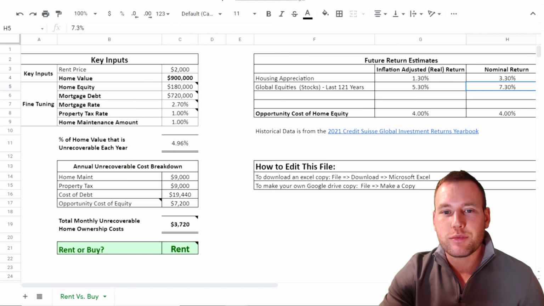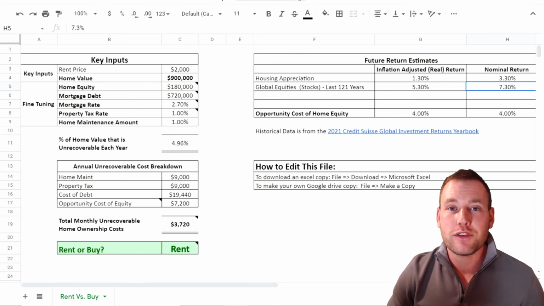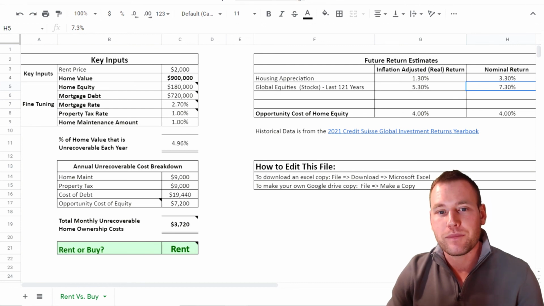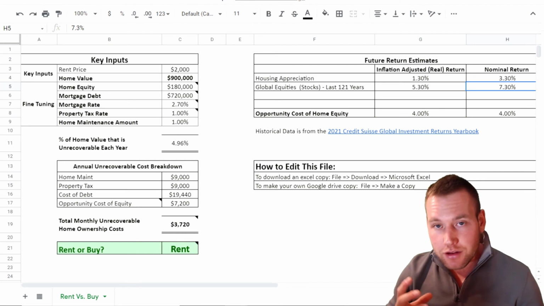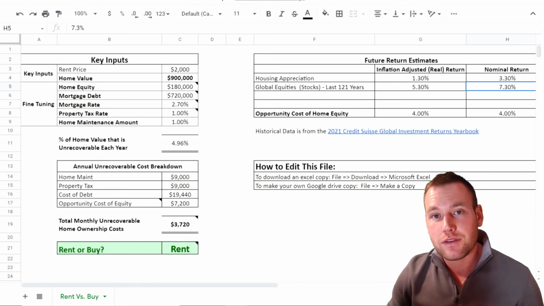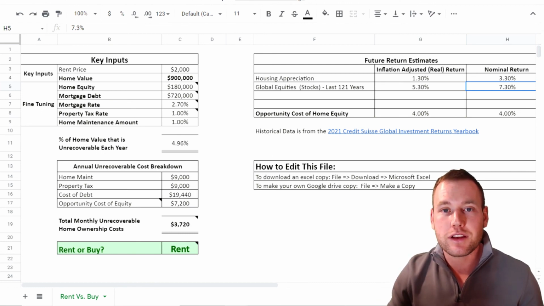Biases. So there's a cultural pressure and a group of real estate agents advocating for home ownership. This imposes a bias in favor of home ownership. The opportunity cost that I've discussed of equity in the home is non-intuitive. And because it's non-intuitive, it's kind of hidden and you're less likely to account for it.